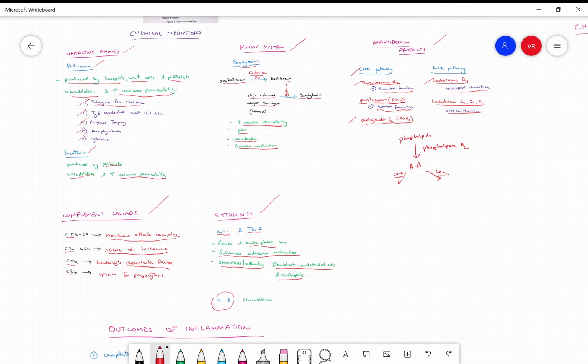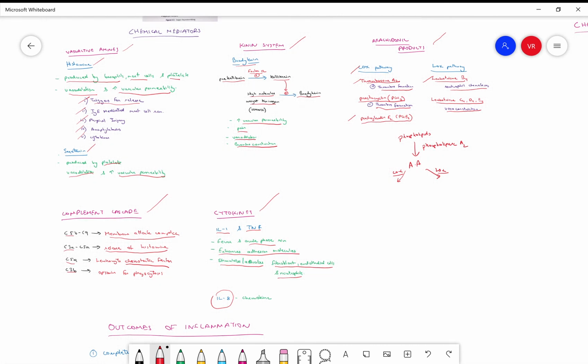As you can see, there are around 5 groups of different mediators which take care of different parts of inflammation, but all of them work in sync with each other and in different ways at different parts of the body, and that's the whole idea of pathology in itself. If you understand how each one of these acts on different parts of the body, you would know the disease process of about 80% of all diseases. You might not know the name of the disease, but you will know how exactly that disease proceeds and how exactly that cell is going to get injured, and all those things will be under your belt.